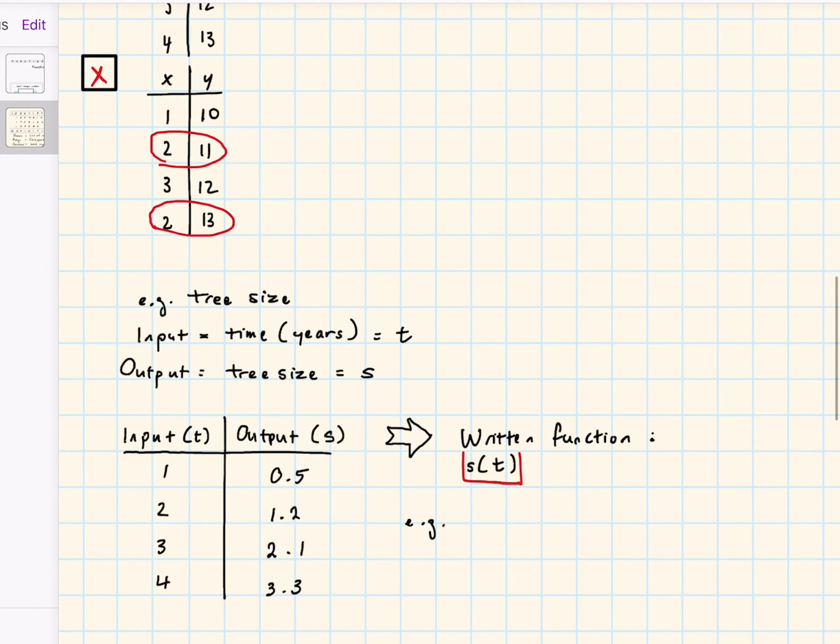There's different ways to express it, but this is the most typical way. It's just S on the outside with a bracket of T. So what this means basically is that the size of the tree is a function of time. Now, what that means is that the size of a tree is basically based upon how much time has passed. So the amount of time that has passed is going to influence your tree size.